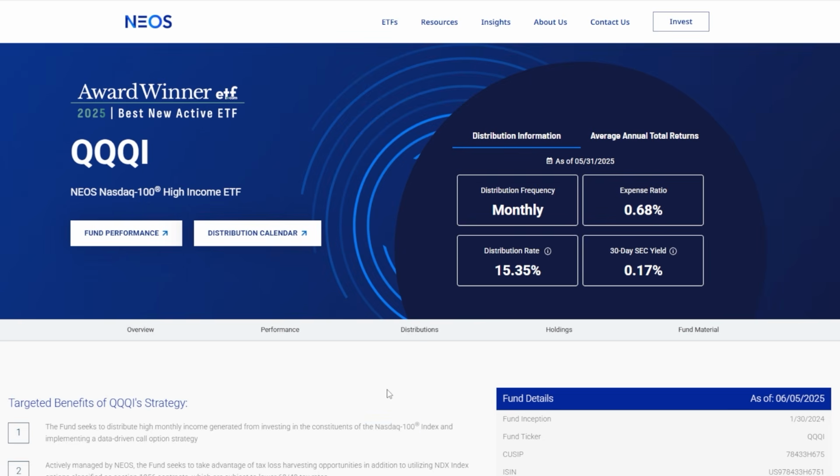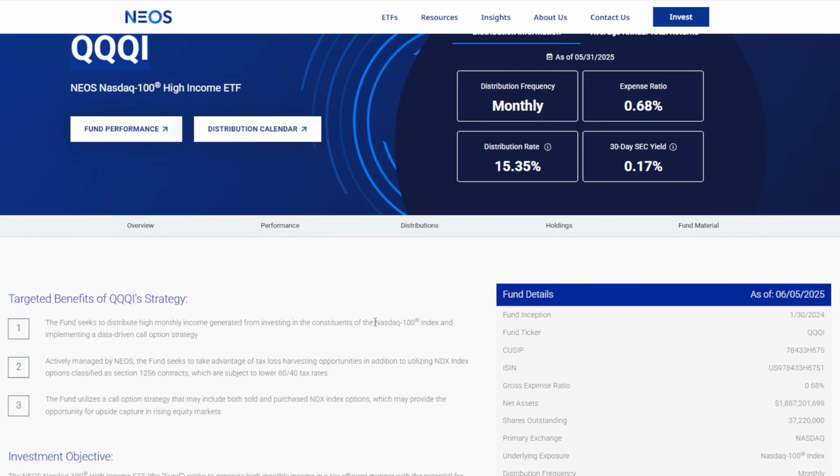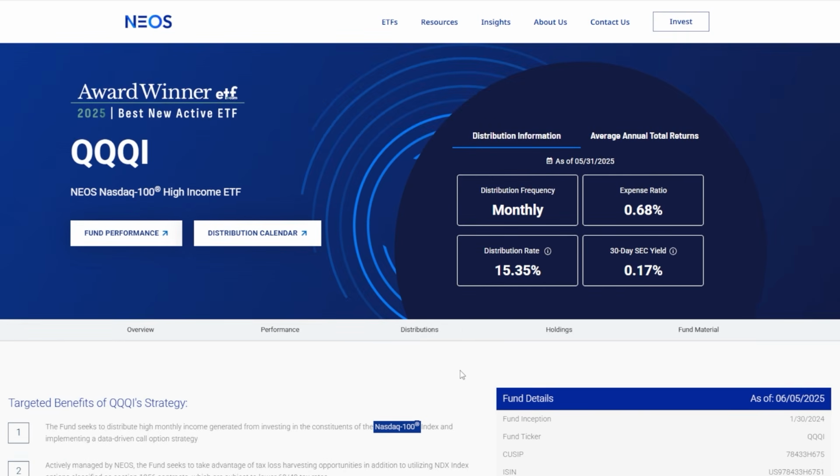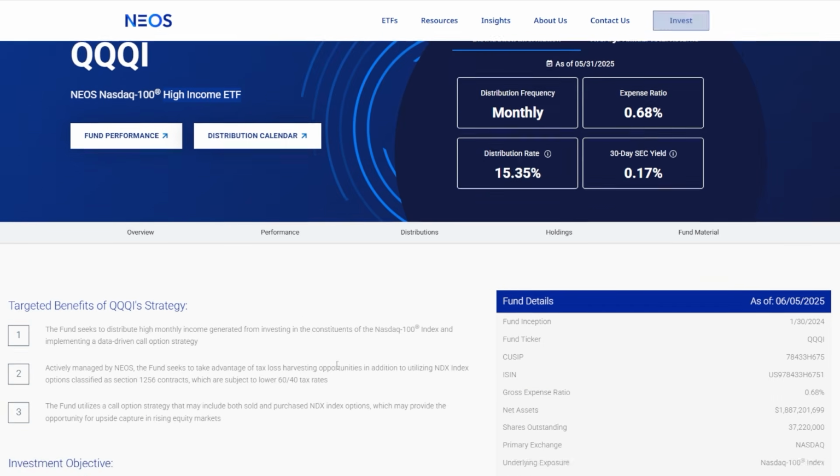So I'm not making this video to say that this ETF is bulletproof, that it's absolutely the safest, best ETF across the market and that nothing can hurt it. Of course, the underlying, in this case the Nasdaq 100, is decently volatile. And like we saw back in April, it can lose value in a relatively short amount of time. But for the most part, if you do believe that the Nasdaq 100 is going to go up over time, you can not only harness some high income generation through an ETF like this one, but along with that, like we saw, this ETF has offered more or less the same total return as the underlying since inception.